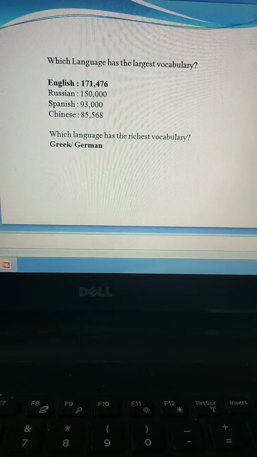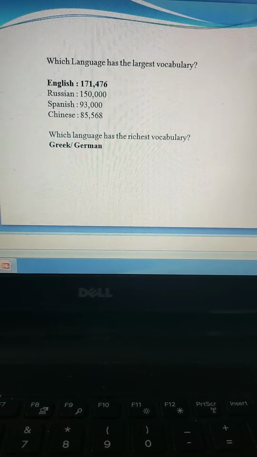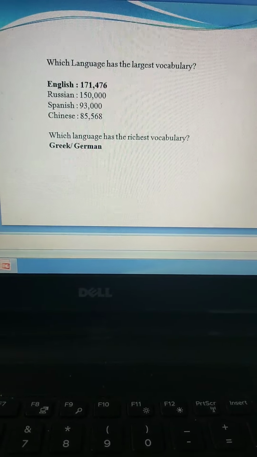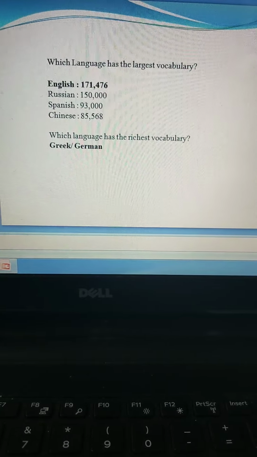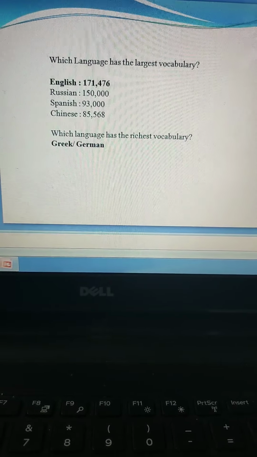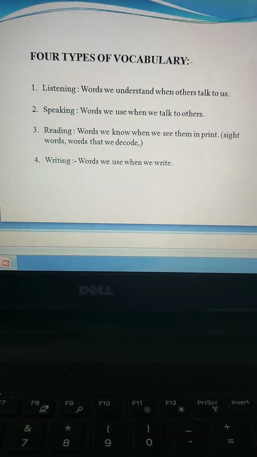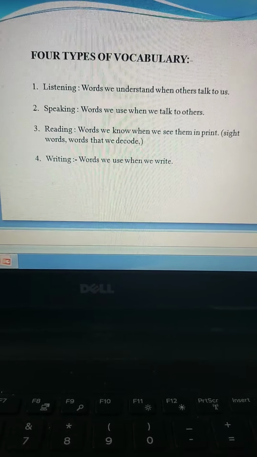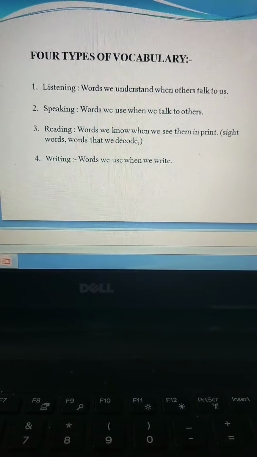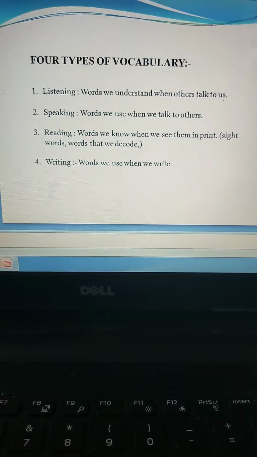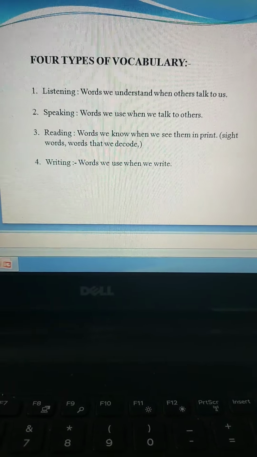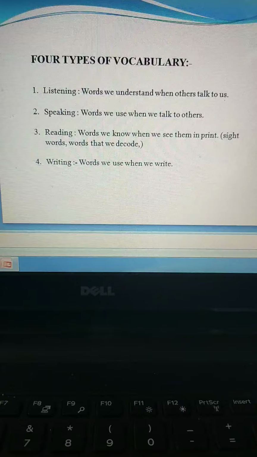Most of the time when we learn a few words, we see that the root word is from Greek or Latin. So the Greek language has the richest vocabulary. Now, coming to the types of vocabulary, like the four skills in the English language, even vocabulary has these four skills or the four types.